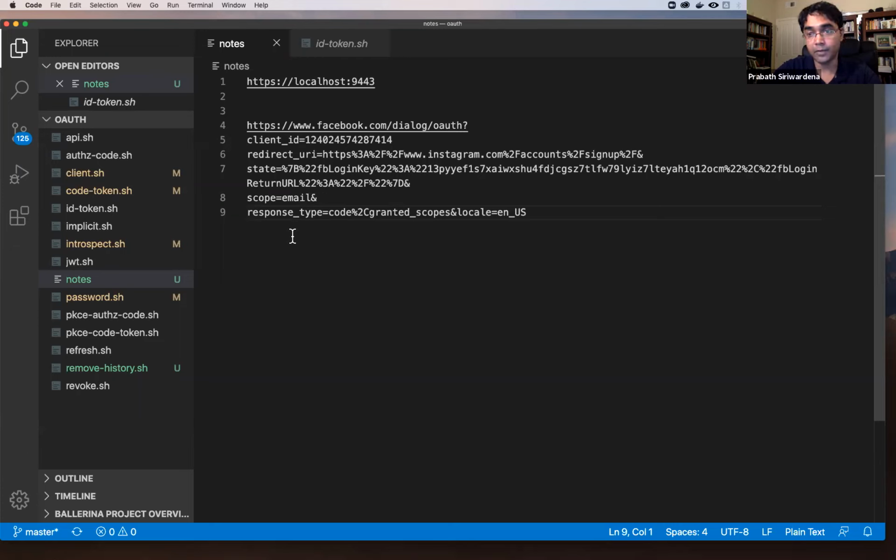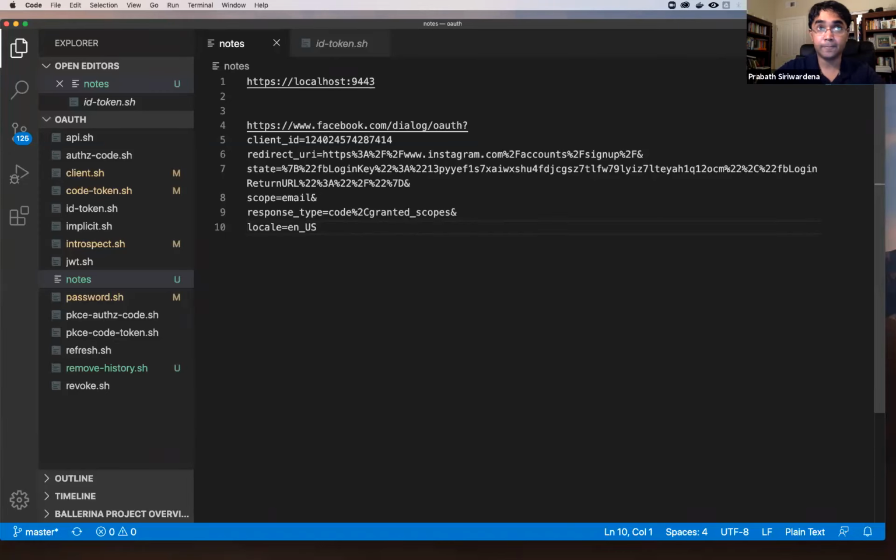The response type, once again, defines what tokens you need from the authorization server. Here you can see Instagram uses two response types. One is code, the other one is granted scopes. Granted scopes is not defined in the OAuth specification; it's something Facebook has defined.